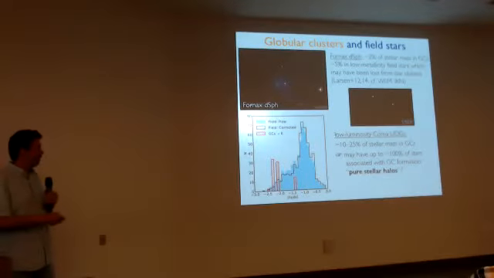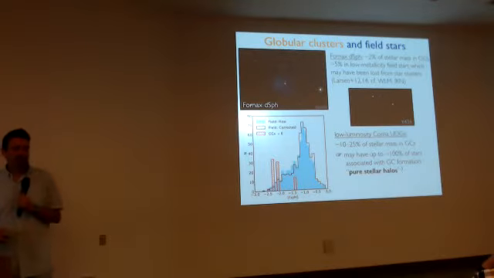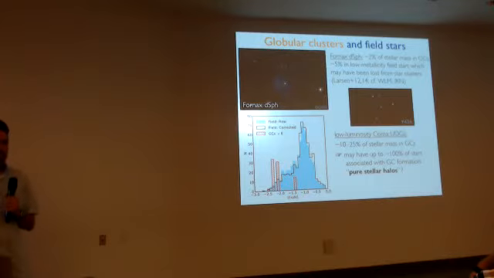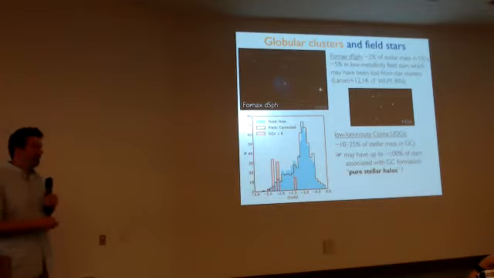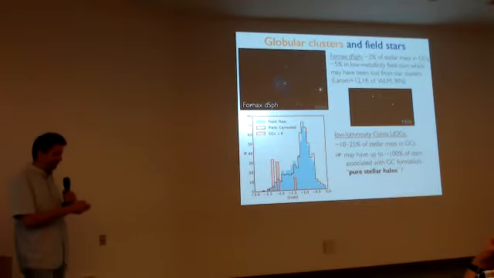If you assume a similar mass fraction, that you've lost stars associated with globular clusters, you may have up to 100% of the stars in this galaxy associated with these globular clusters. It's basically a pure globular cluster galaxy, a pure stellar halo galaxy. Again, this is a little bit speculative until we run through it, but this seems to be the direction these